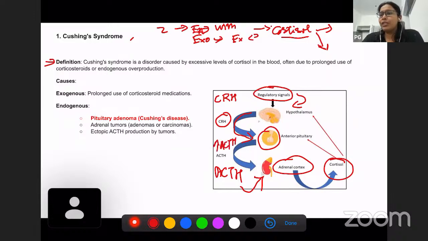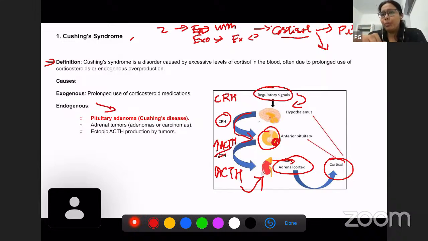What will happen if there is a pituitary tumor? ACTH production will increase, which in turn will increase the cortisol production from the adrenal gland. This pituitary ACTH production can be because of a pituitary tumor or a pituitary adenoma.